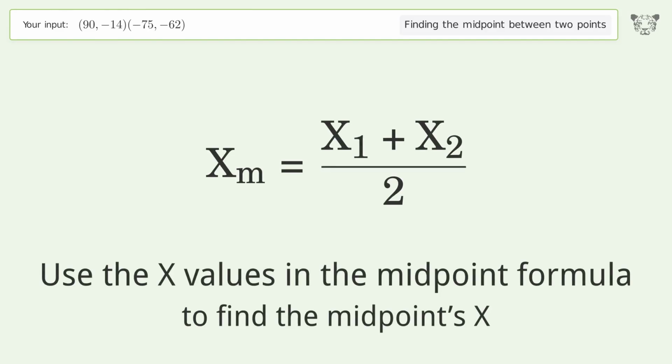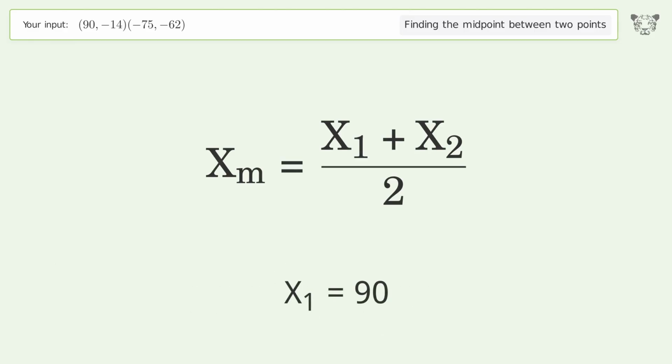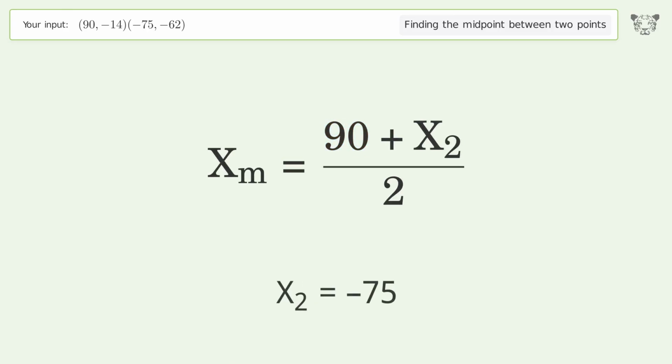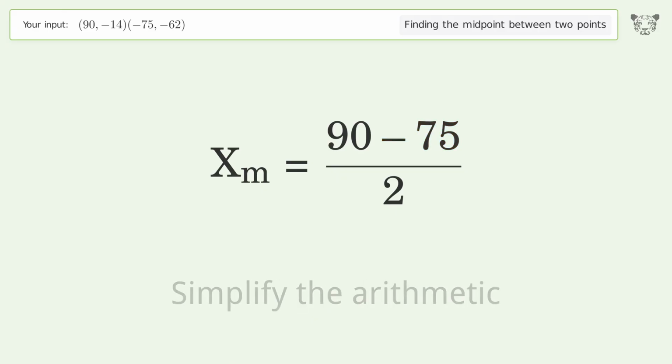Use the x values in the midpoint formula to find the midpoint's x. x1 equals 90. x2 equals -75. Simplify the arithmetic.